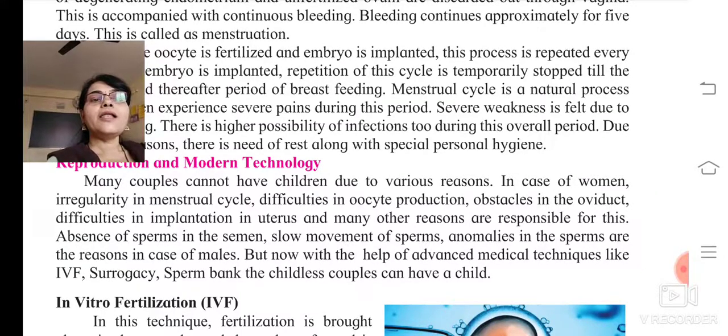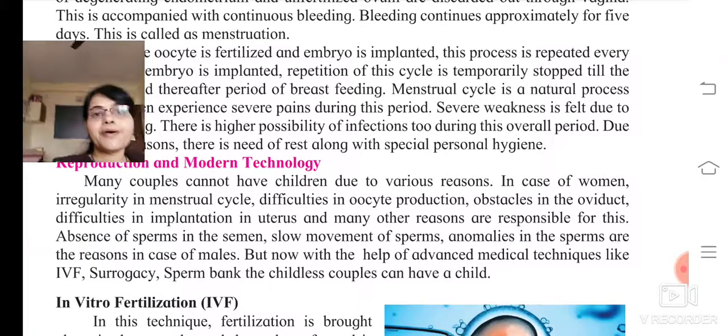But now, with the help of advanced medical techniques like IVF, that is in vitro fertilization, surrogacy, and sperm bank, childless couples can have a child by taking treatment.